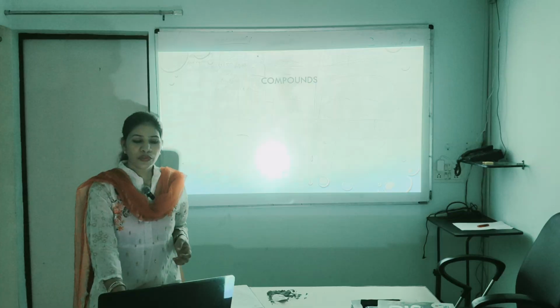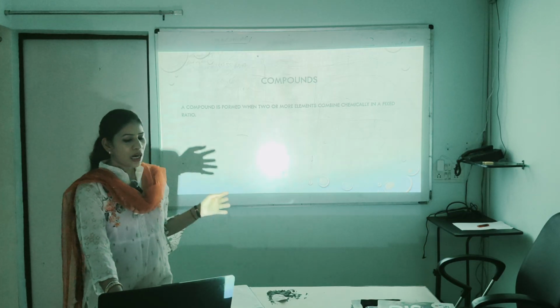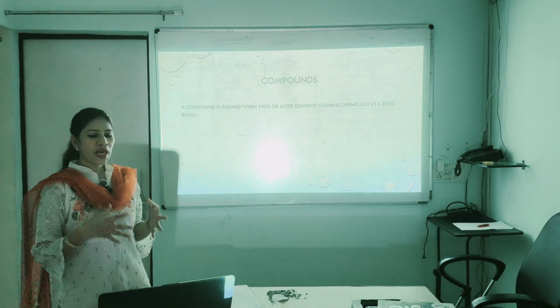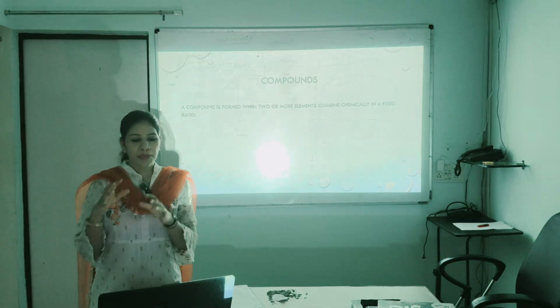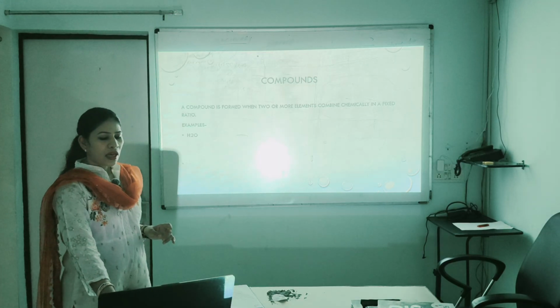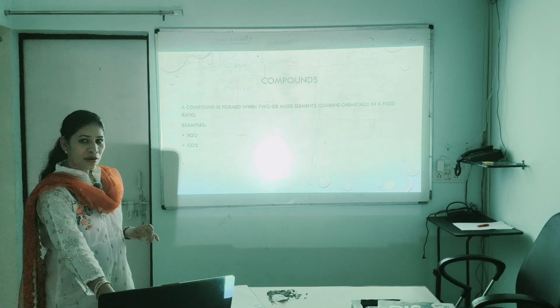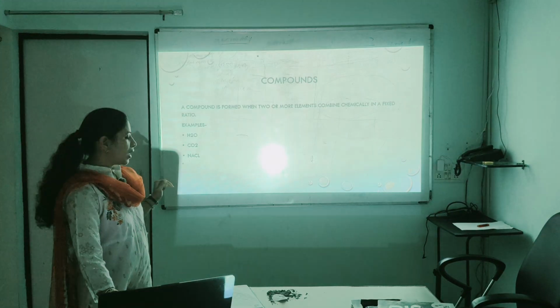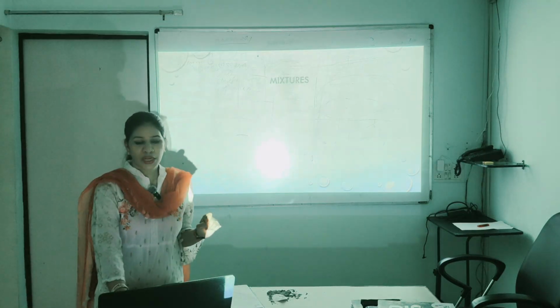Compound: what is a compound? A compound is formed when two or more elements combine chemically in a fixed ratio. For example, H2O, water, carbon dioxide CO2, and NaCl, sodium chloride.